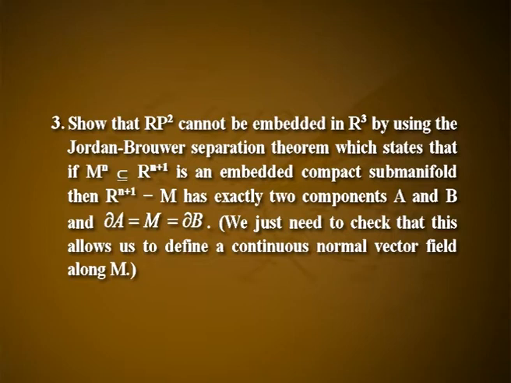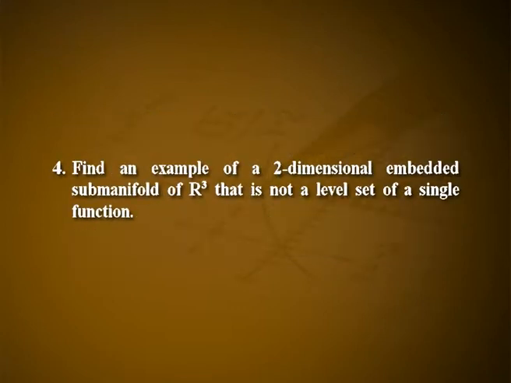Third problem, show that RP2 cannot be embedded in R3 by using the Jordan-Brouwer separation theorem, which states that if M n, a subset of R n plus 1, is an embedded compact submanifold, then R n plus 1 minus M has exactly two components A and B, and boundary of A is equal to M is equal to boundary of B. We just need to check that this allows us to define a continuous normal vector field along M. Fourth problem, find an example of a two-dimensional embedded submanifold of R3 that is not a level set of a single function.